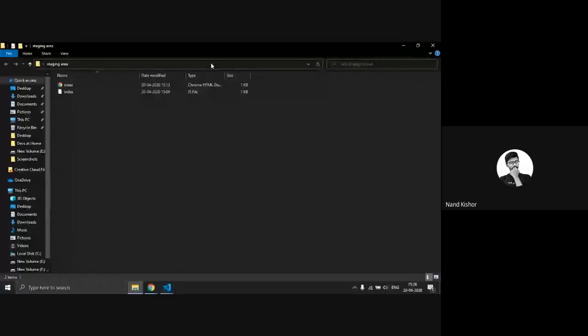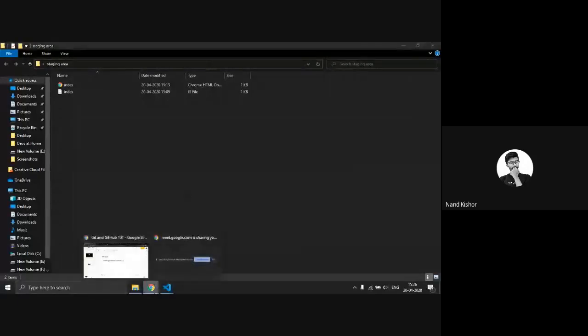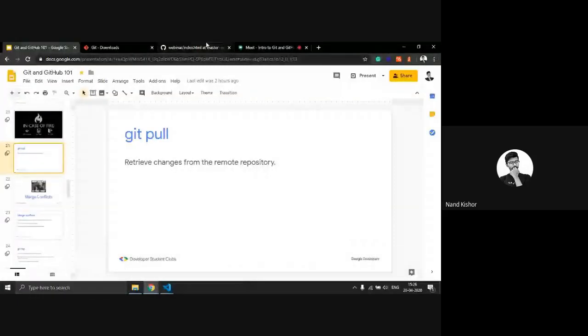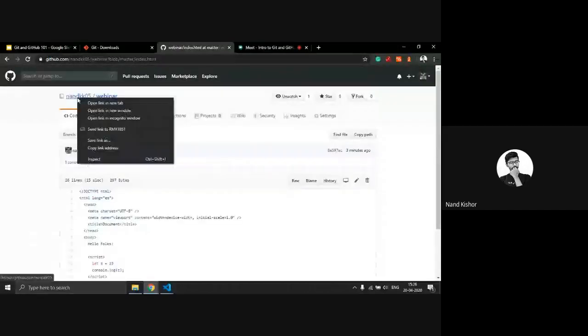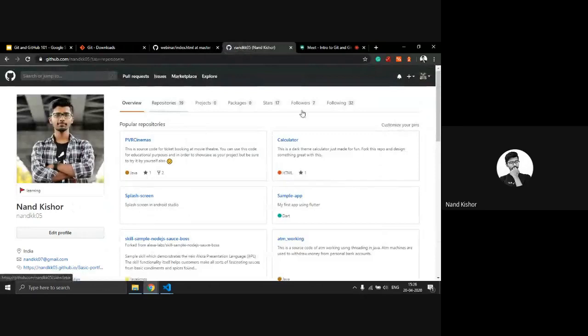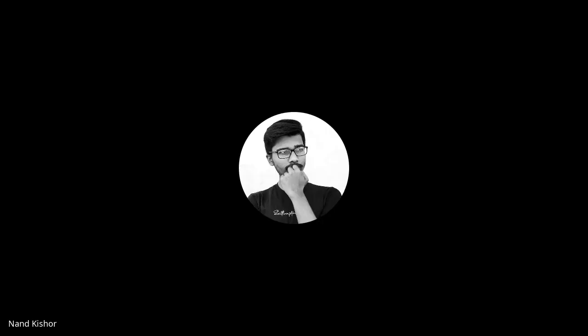So what I will do is before pushing it to my GitHub server, I will go onto my account and I have to create a repository. Click here, new repository, or select it from here also.